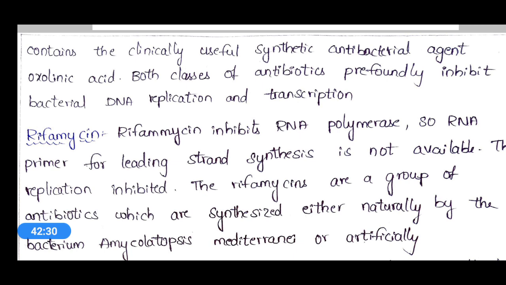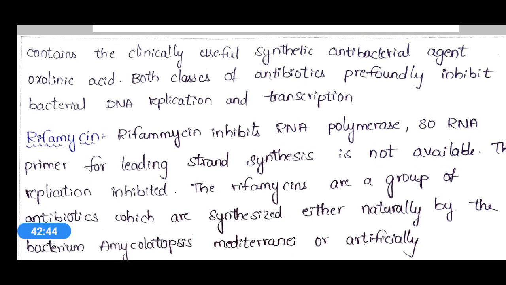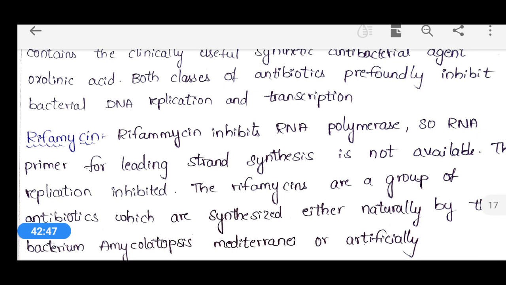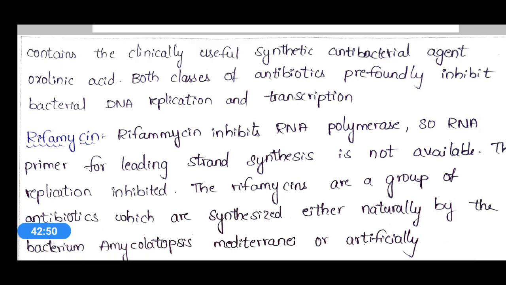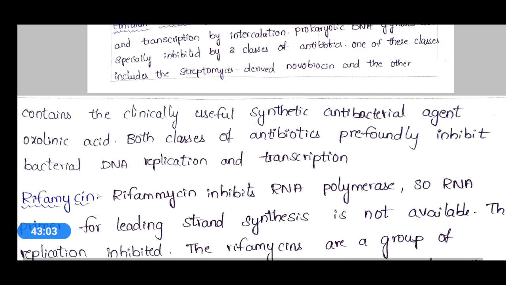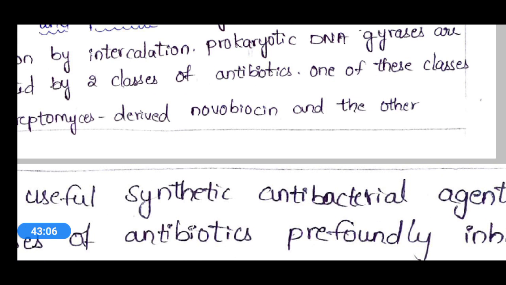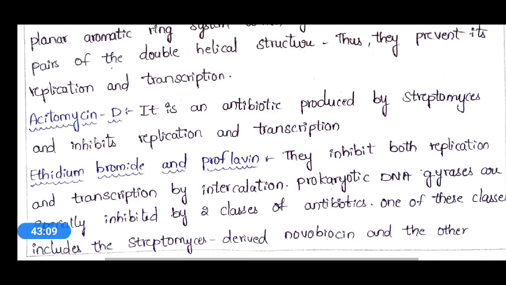Primer initiation will be majorly influenced, and due to lack of primer, there will be no replication process. The rifamycins are a group of antibiotics which are synthesized either naturally by the bacterium Amycolatopsis mediterranea or artificially. We can artificially synthesize this, and also we can obtain this antibiotic naturally from the bacterium Amycolatopsis mediterranea.